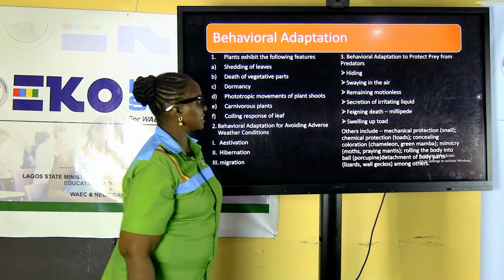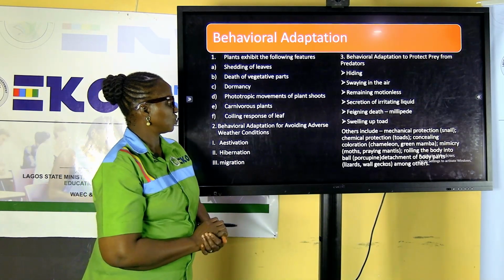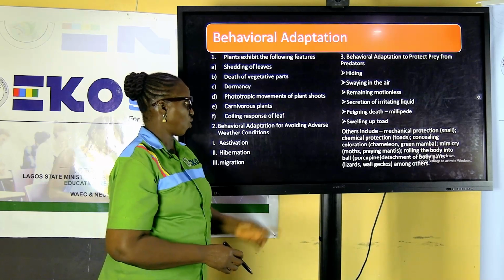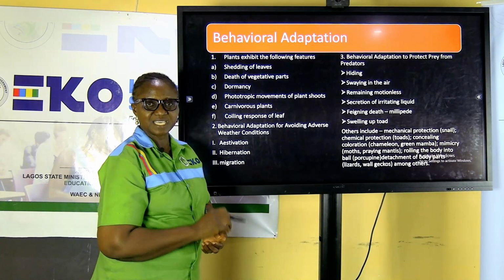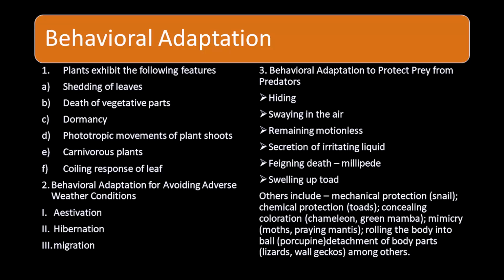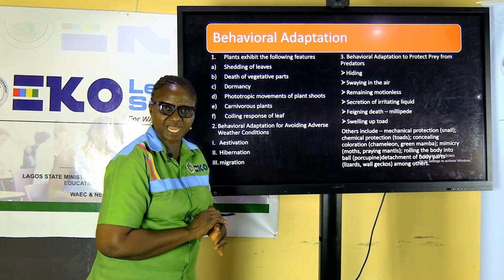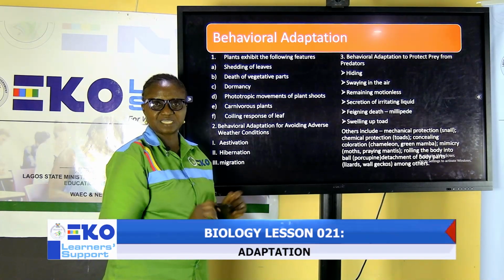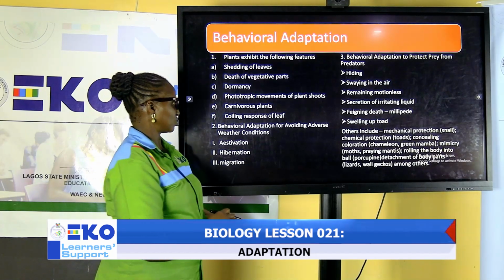Then we quickly look at behavioral adaptation to protect prey from predators. Prey, organism fed on. Predators, the one that is feeding, killing and feeding on the other one. How do they escape? One, hiding. I showed us in the picture that some animals will be like they are dead, they stay calm, so that they will not be noticed by predators.